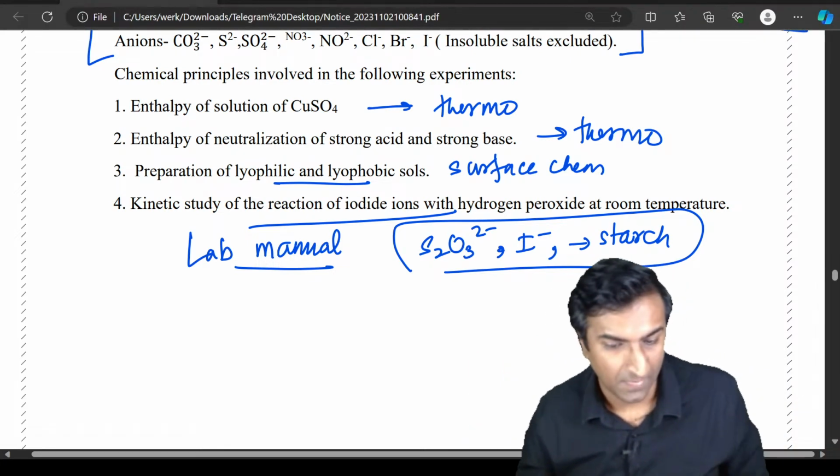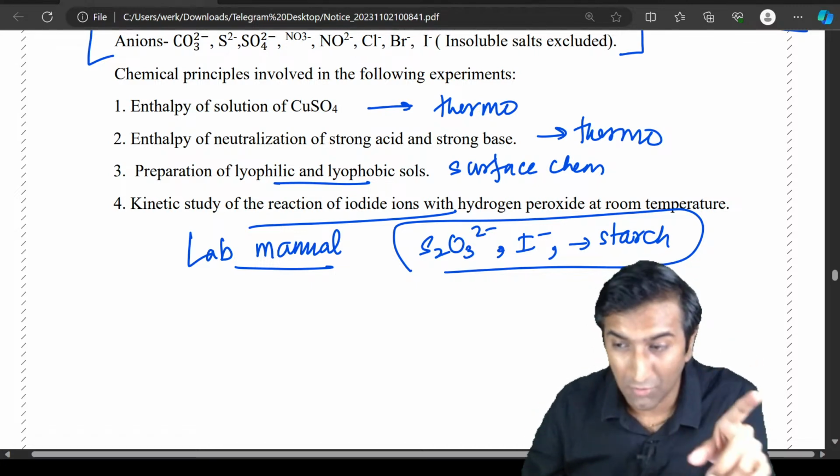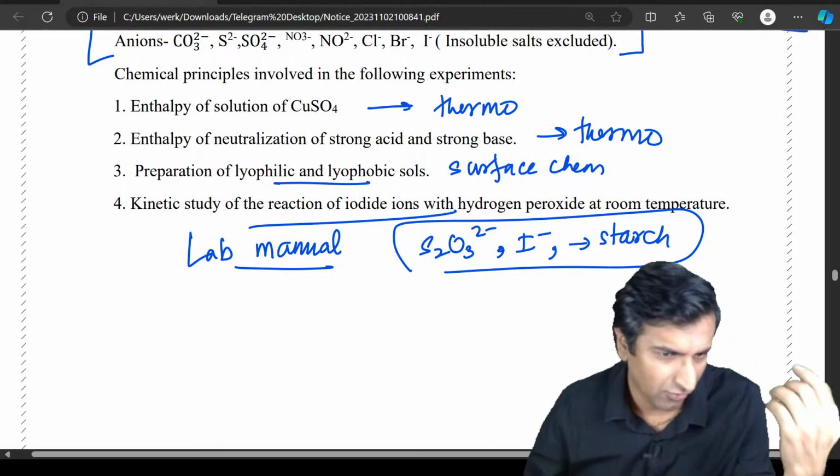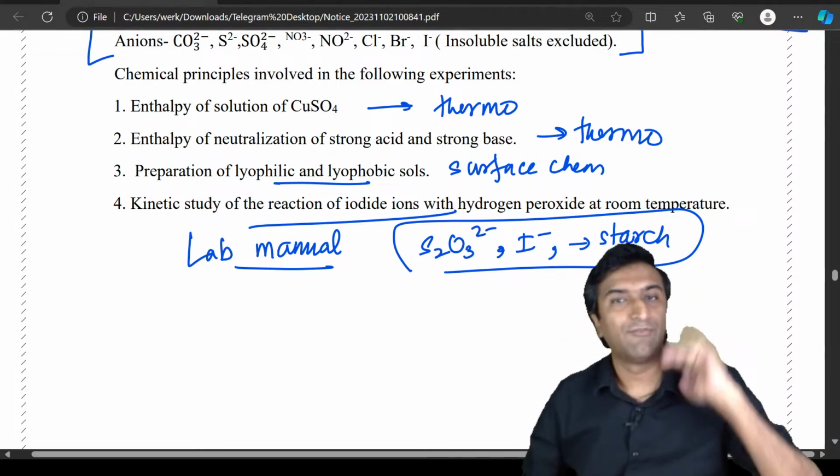I don't think anything has been deleted from redox reactions. Night Hunter, I spoke about P block in detail. You can rewind the video or check it out later. Okay, we have already done that. We have spoken about that. I will revise it at the end.